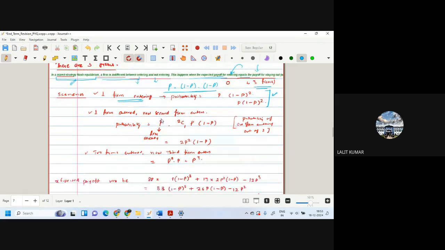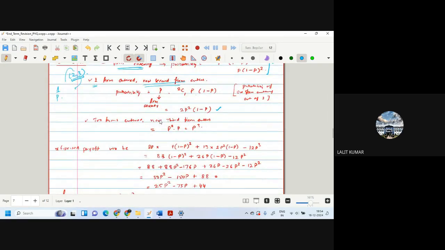Now consider that one firm has entered and now the second firm has to enter. So now the second firm can enter out of two firms only. The first firm has entered, remaining are 2 and 3, for example. So this probability will become, this is P and this is like a binomial, 2C1 P into 1 minus P. Either he can enter or he can enter. So this becomes 2P square (1 minus P). If the third firm enters, then there is no doubt that it is all P and P. So this becomes P cube.